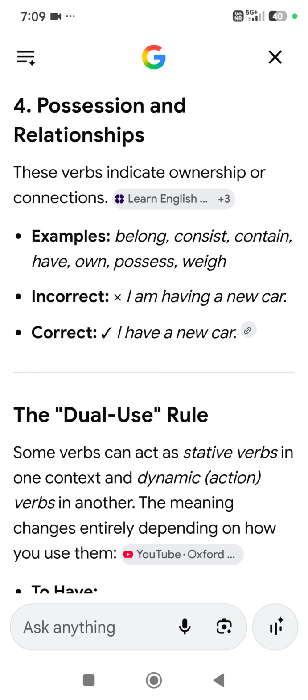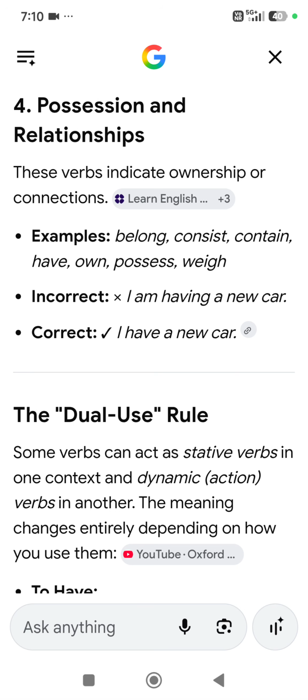These verbs indicate ownership, possession, and connections. Examples: belong, consist, contain, have, own, possess, and weigh.